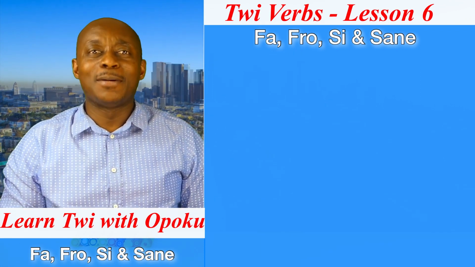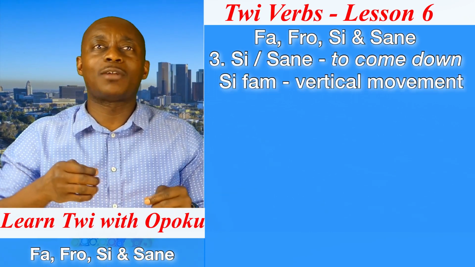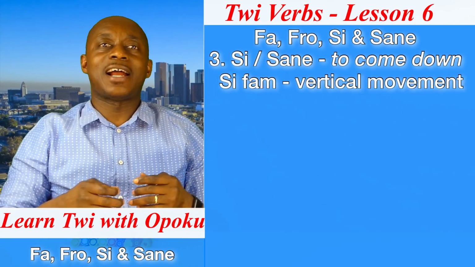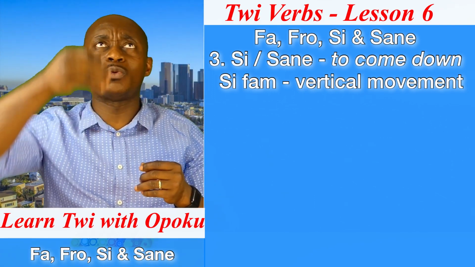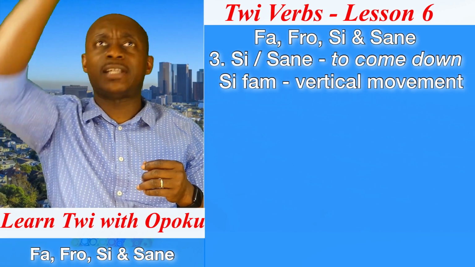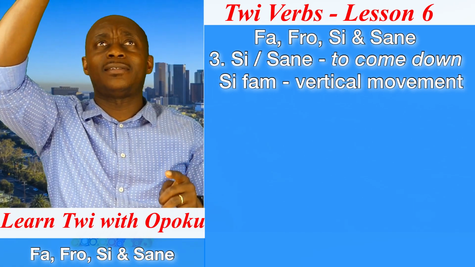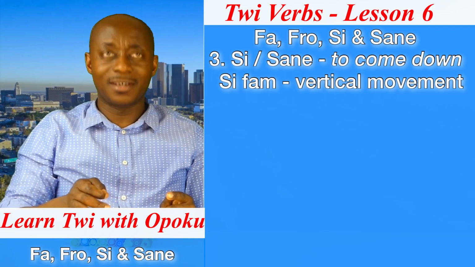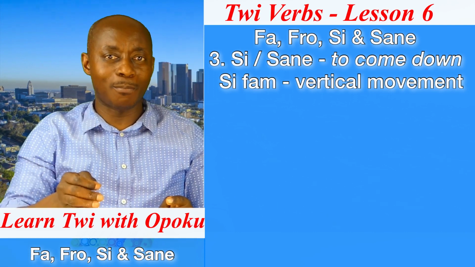Good. But we use si fam when we are talking of what? Vertical direction. So we say si fam when you are coming down in a vertical direction. When you are on a tree, it is expected that you come down vertically. So we say si fam.